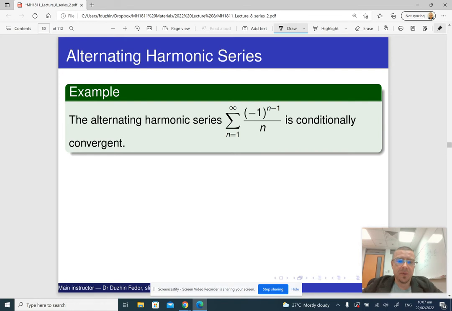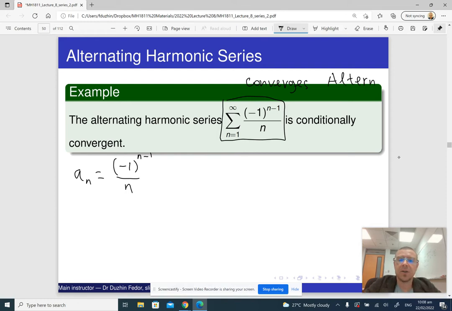So here is an example. The alternating harmonic series, where a_n is (-1)^(n-1) over n. We already know that this series converges. We have already shown it by applying the alternating series test.